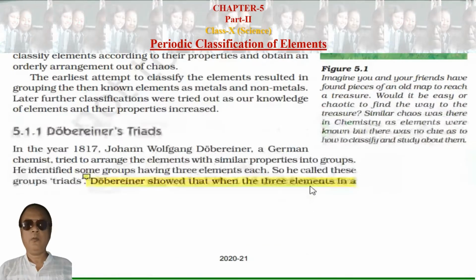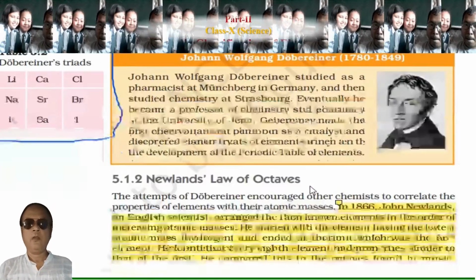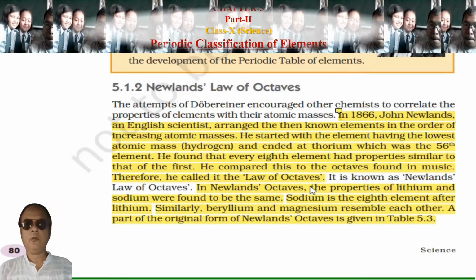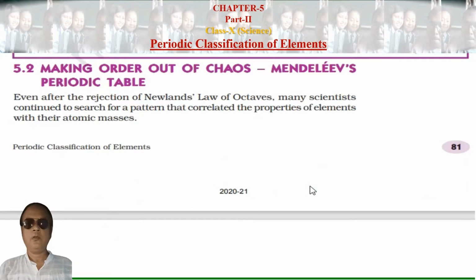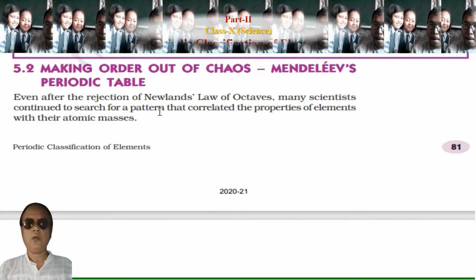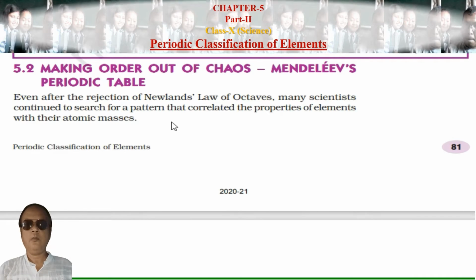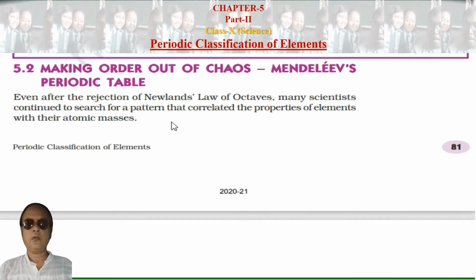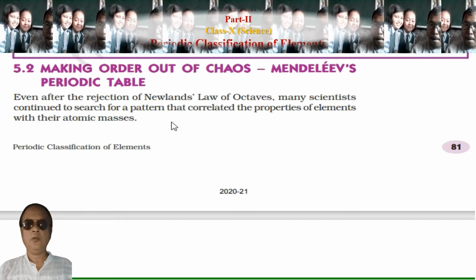Till today we have done Dobereiner's triads and Newton's law of octaves. So we will continue from the Mendeleev periodic table. Even after the rejection of Newton's law of octaves, many scientists continued to search for a pattern that correlated the properties of elements with their atomic masses. So the Mendeleev periodic table is based on atomic masses. The elements are arranged according to their atomic masses.